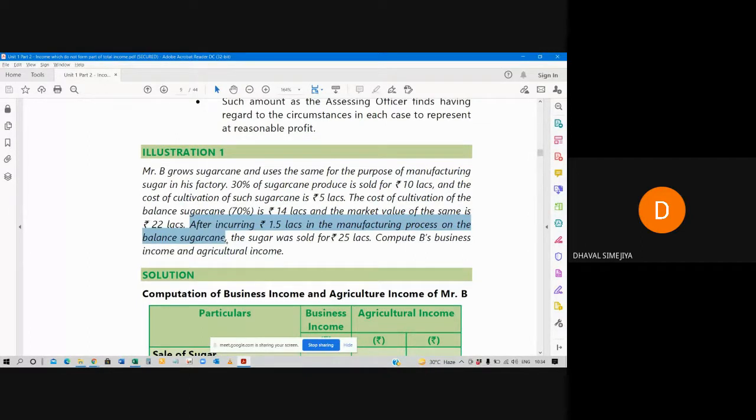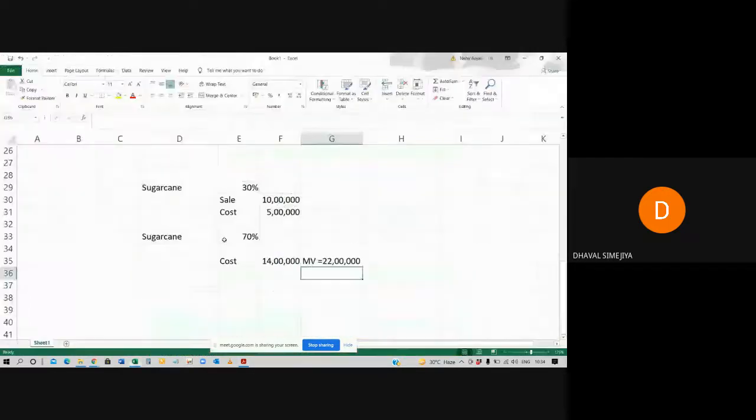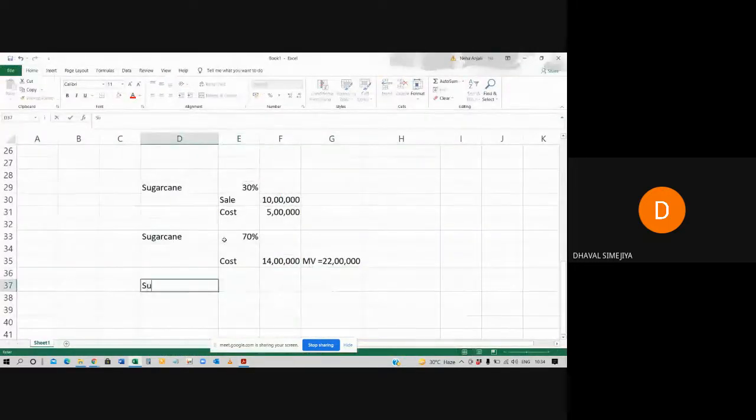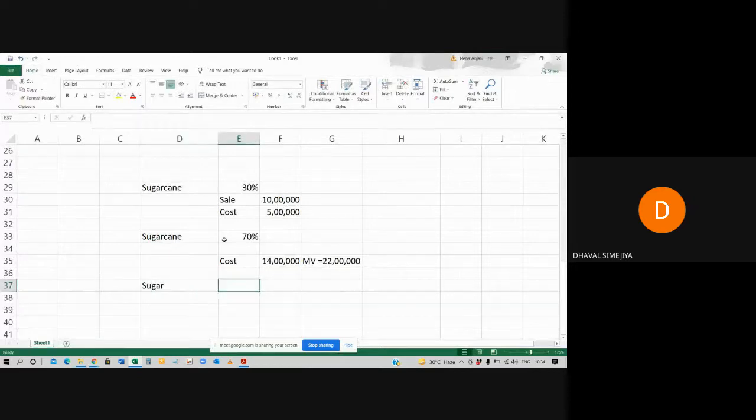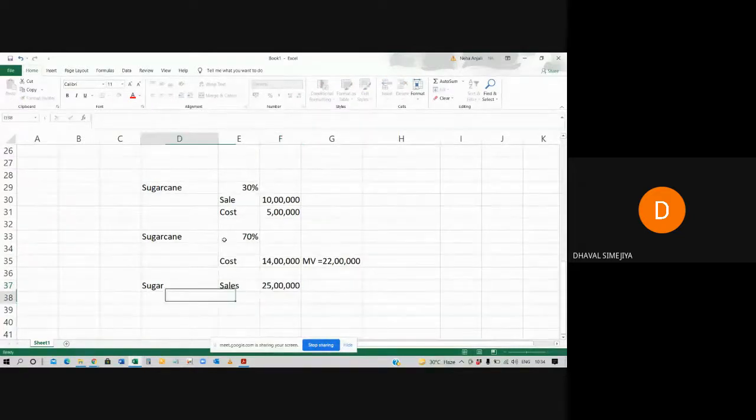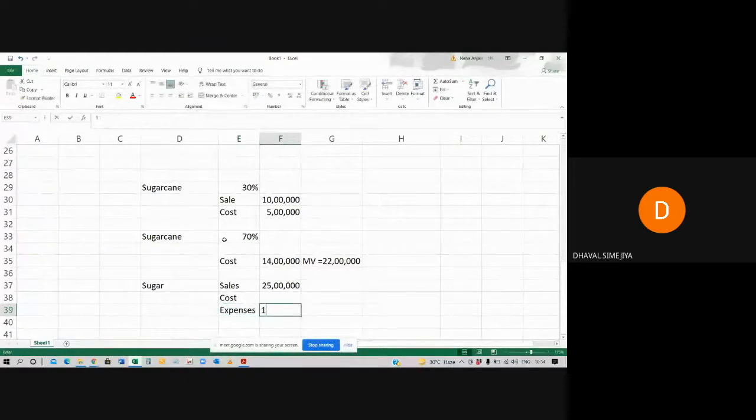Now, sugar sells for 25 lakh rupees, and further expenses are 1,50,000. Now, the profit will be written over here: 25 lakh minus expenses.